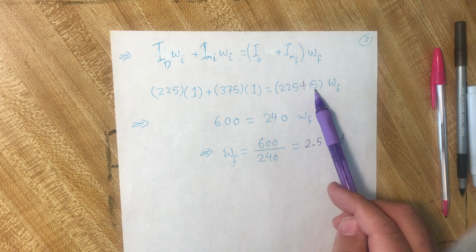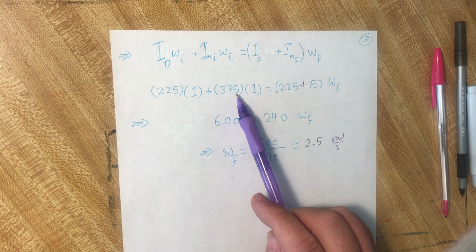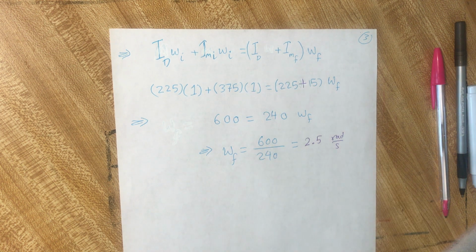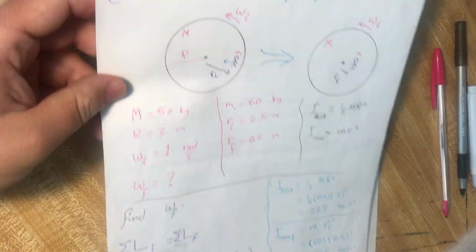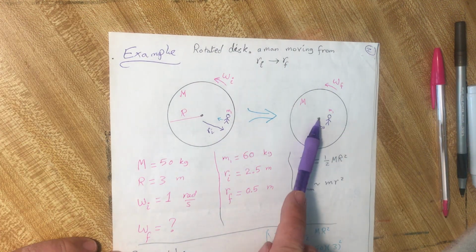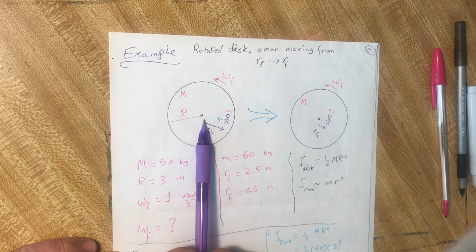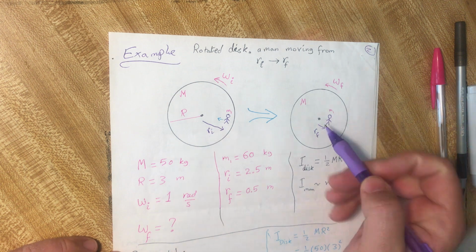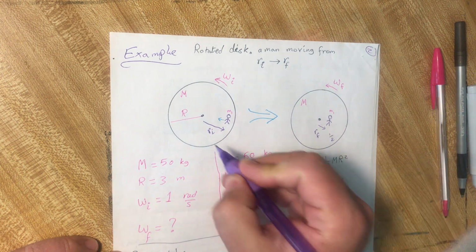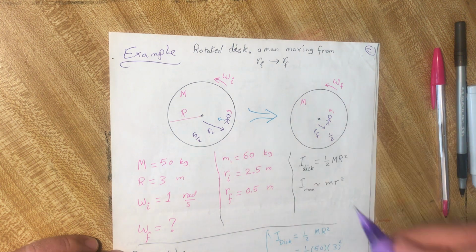Look at that: initially it was 375, then it will be 15. It decreases by a high ratio because his radius of rotation is very small compared with this one. This one is half a meter, this one is 5/2 meters, it is 1/5.